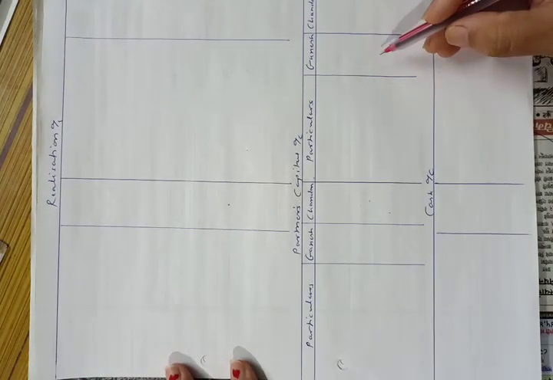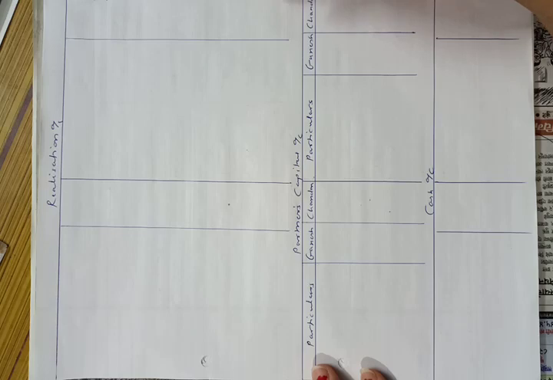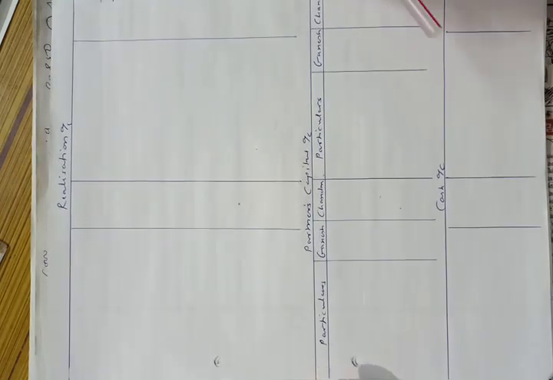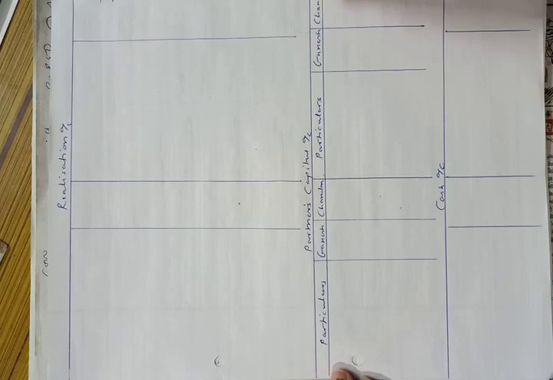So I have prepared realization account, partners capital account and cash account. Just like admission and retirement, first we have to make the posting of the balance sheet, but this posting will be in realization account or partners capital account or cash account. There will not be any new balance sheet because they are dissolving the firm, means they are closing the firm. So we are closing the accounts of their firm. Okay, so let us post the liability side first.